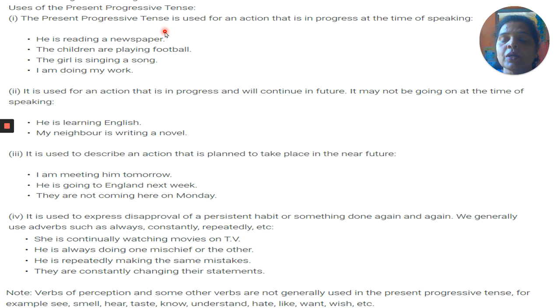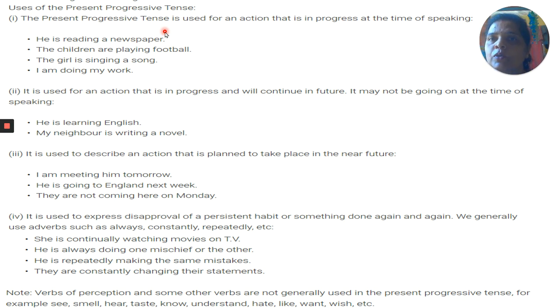So these are all जो काम repeatedly होता है. He is doing the mistakes again and again. Okay, she is continually watching the TV. He is always doing one mischief or the other. So these are all what express disapproval of a persistent habit.